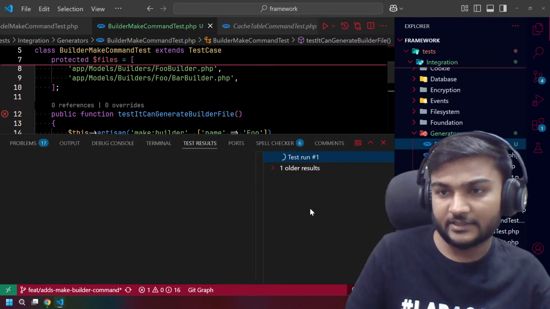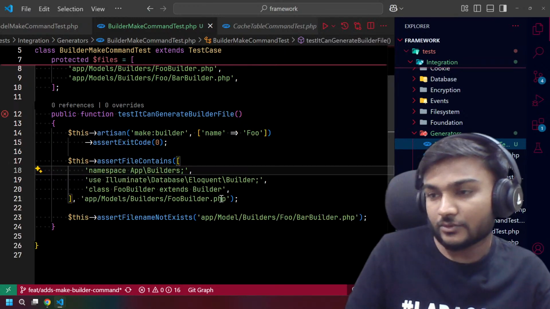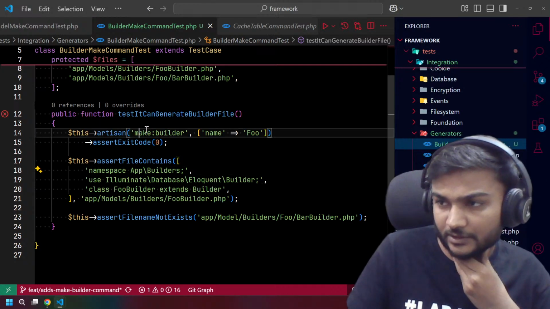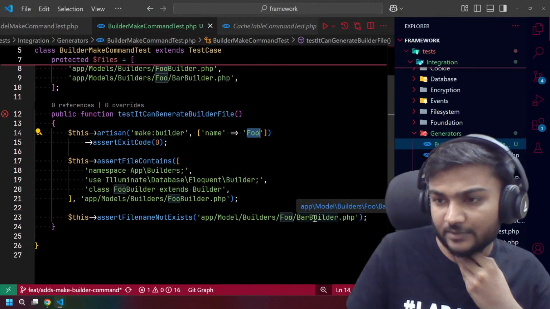okay, let's run it again. Still failing. So let's check what we are doing. We are doing make model Foo, right? Yeah, but why Bar builders?